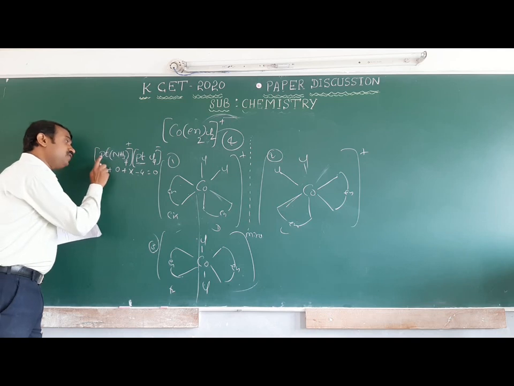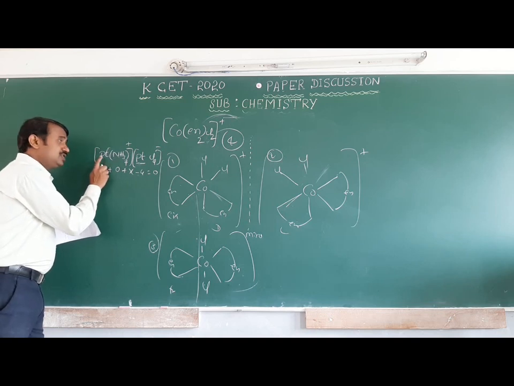Okay. If the complex is a cation or neutral, you pronounce it as platinum. This is a neutral ligand.